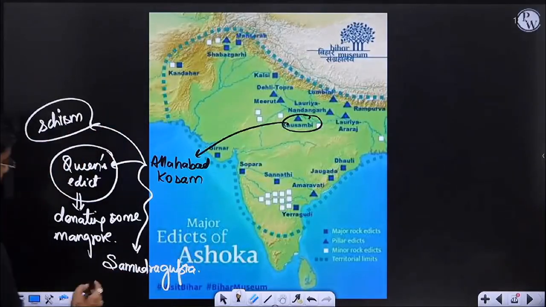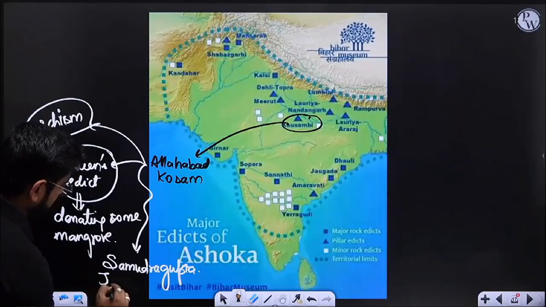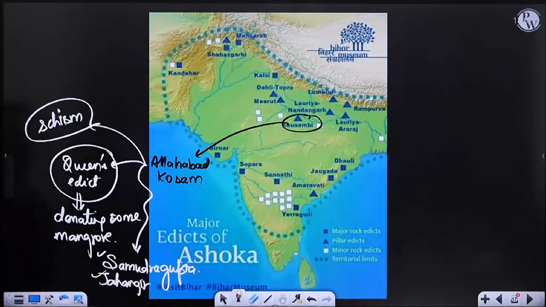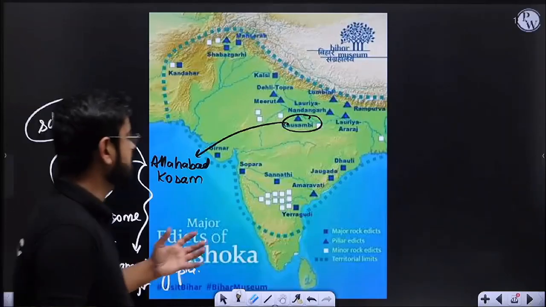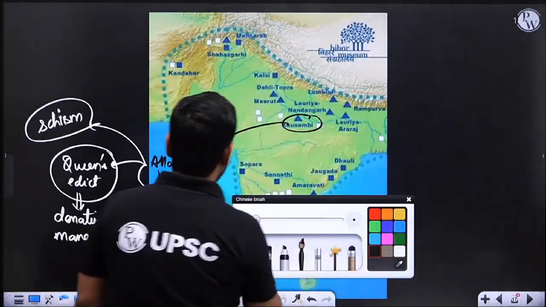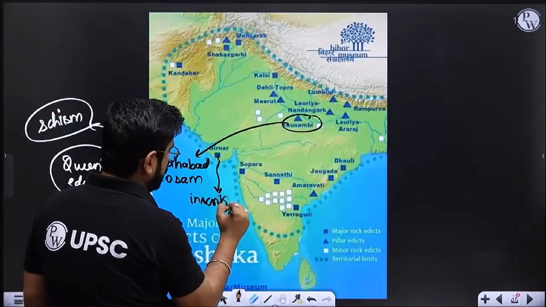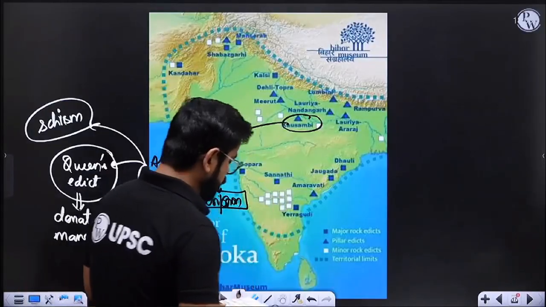Then similarly, Jahangir took it and placed it in Allahabad fort. So these two legends are also associated with the Allahabad Kosam pillar. So this one is important. The Kosam or Allahabad Kosam pillar is important. Second important one is the Girnar inscription. I'm just marking it. We'll discuss later what it is about.